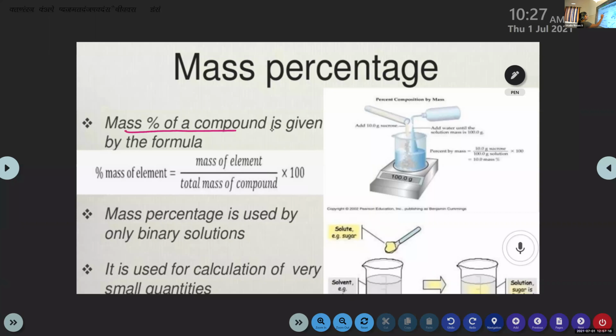Mass percentage of a compound is given by the mass of the element divided by the total mass of the compound, into 100. It is similar to percentage composition.